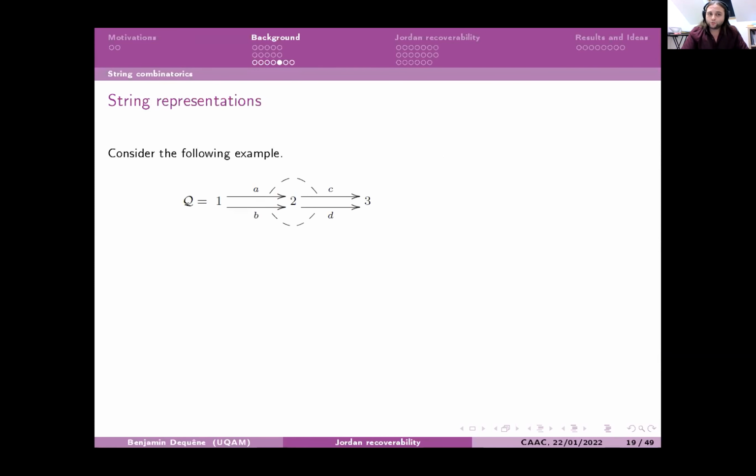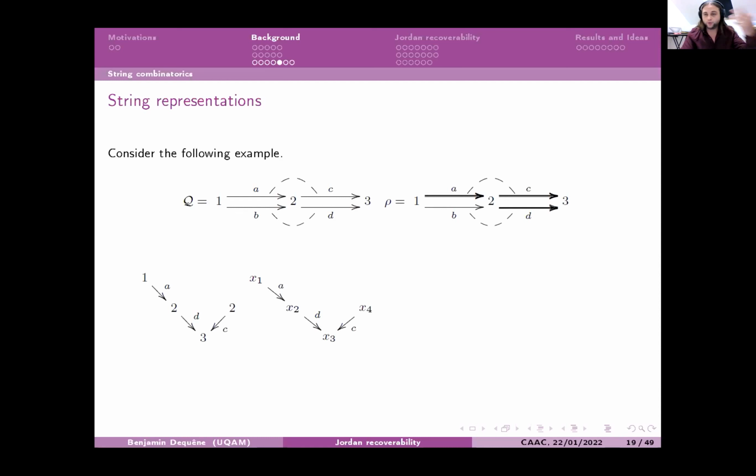Now, the link between strings and representations goes as follows. We will follow this example. Take this string, and for that string, we replace each vertex by a formal variable, and each arrow will tell you how the morphisms go.